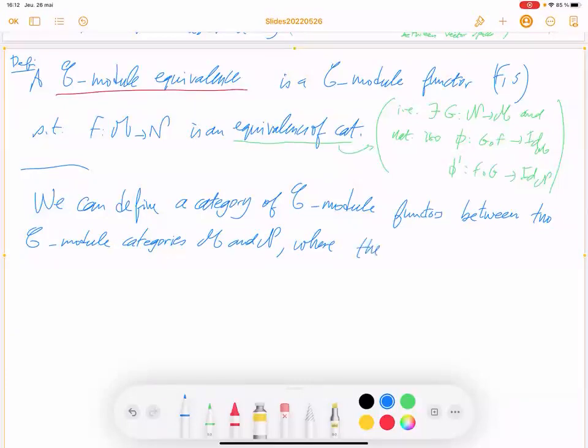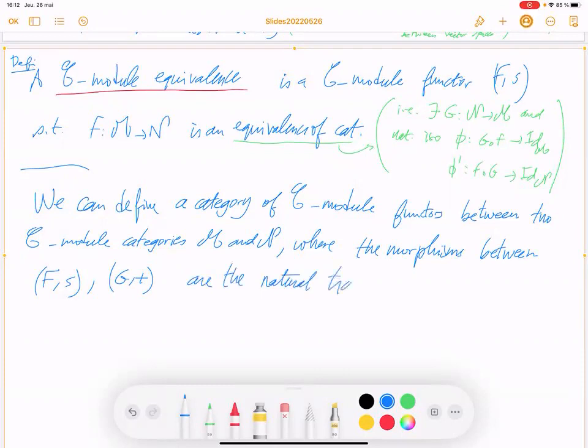Where the morphisms between two C-module functors (F, S) and (G, T) are the natural transformations mu from F to G such that the following commutes.